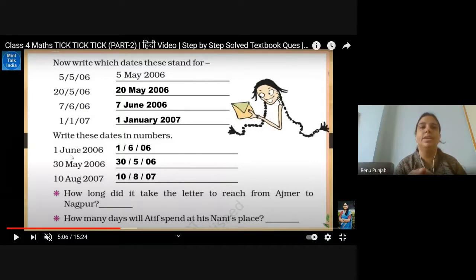And when it is already given in words, you need to write it in numbers. June is the 6th month. May is the 5th month. August is the 8th month. So there are different ways of writing the date. First in words and another in numbers. Got it, students?